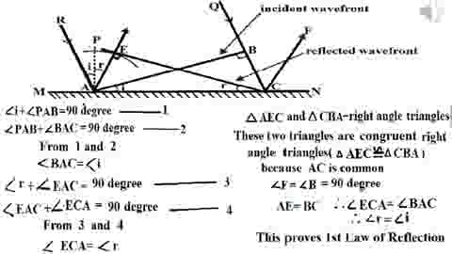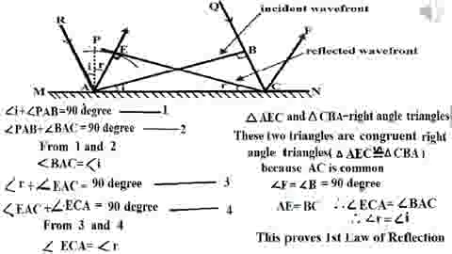And also angle PAB plus angle BAC equal to 90 degrees, and this is equation number 2, because angle PAC is equal to 90 degrees. From equation 1 and 2, or equating equation 1 and 2, we can write angle BAC equal to angle I, which is shown in this image.